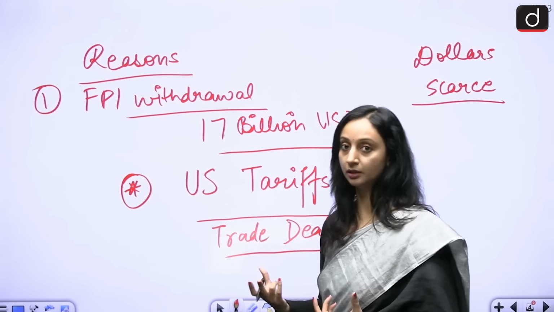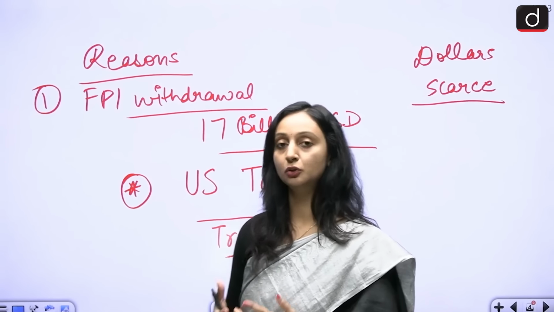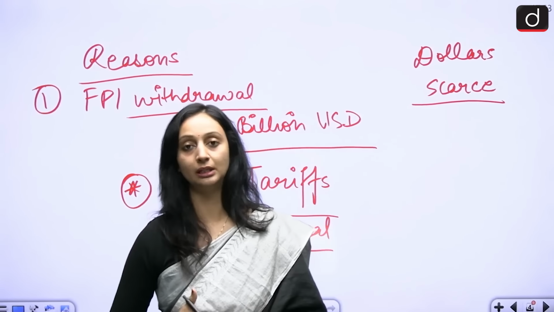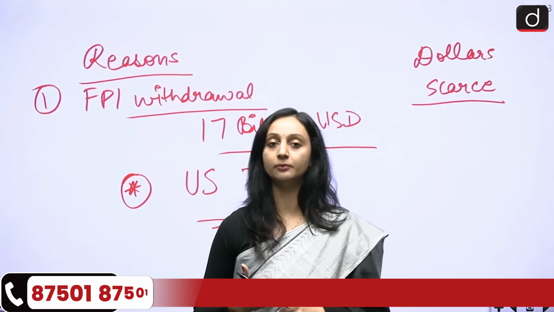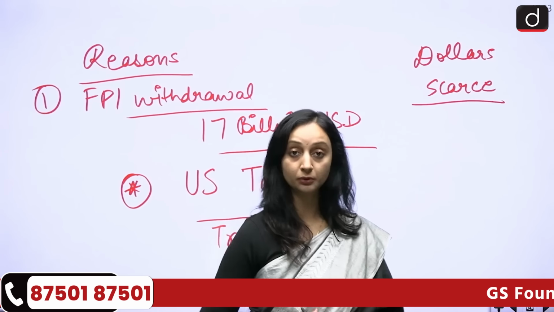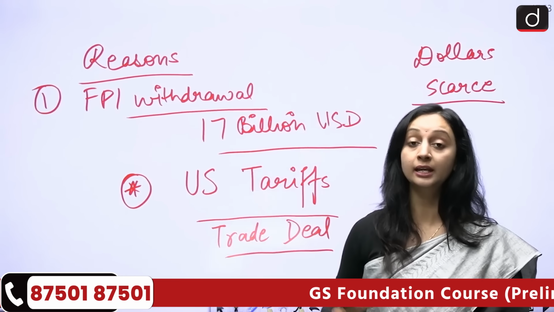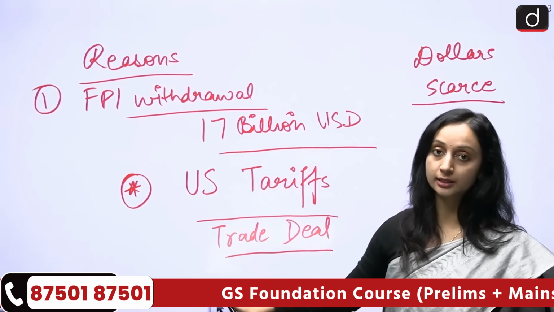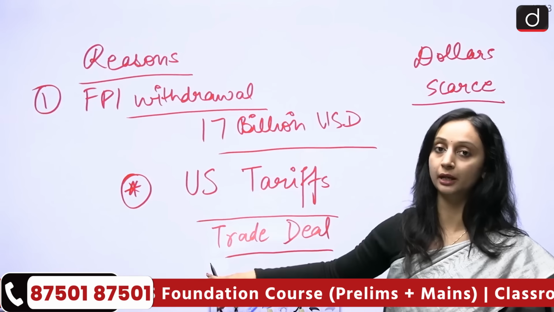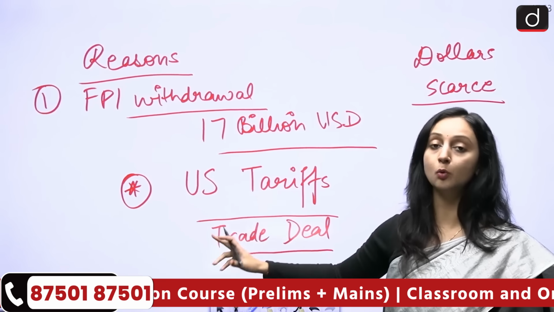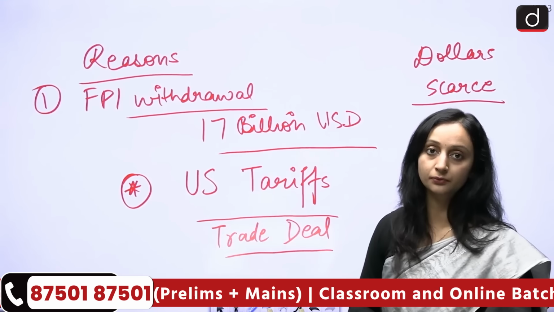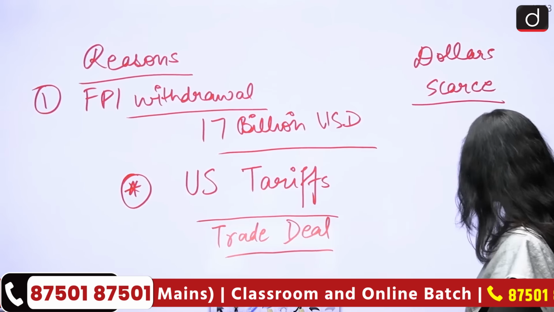There is a lot of uncertainty around this, and investors do not like uncertainty. They want to keep their money safe. That is why they have taken their money out of the Indian markets, because there's a lot of uncertainty, there's a lot of unpredictability that is associated with the Indian markets at the moment. Because the trade deal has not been negotiated so far, we do not know what is going to happen to the tariff rates in the future. So this is one possible reason.